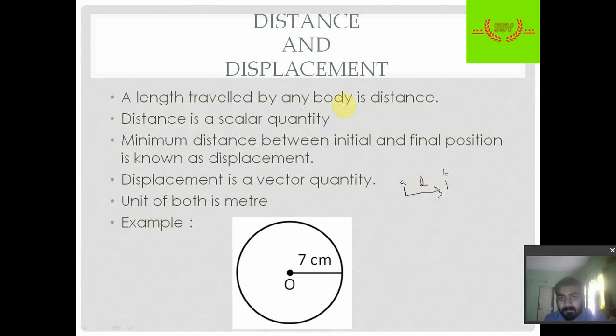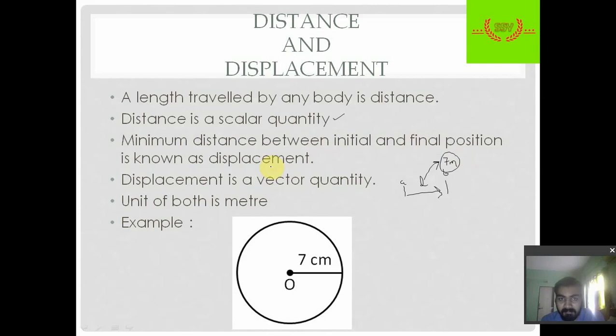It is a scalar quantity. What are scalar quantities? Scalar quantities only have magnitude. Suppose the distance between A and B is 7 meter, so we write it as d equal to 7 meter. This is how we show distance in terms of calculation. So this is about distance.